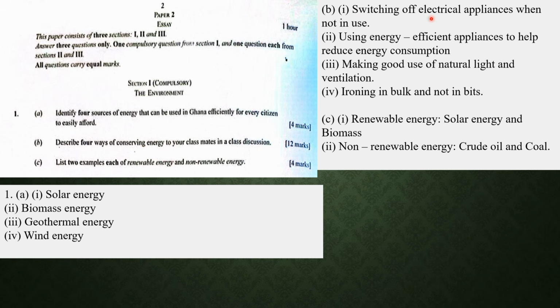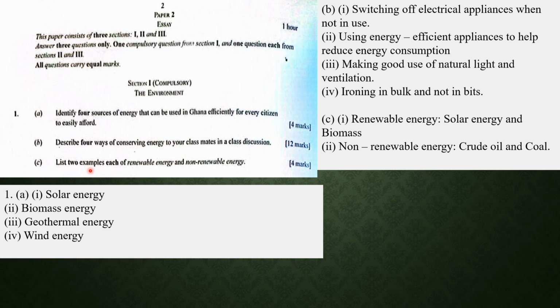Then B says describe 4 ways of conserving energy to your classmates in a class discussion. So you can talk of 1, switching off electrical appliances when not in use, 2, using energy efficient appliances to help reduce energy consumption, making good use of natural light and ventilation, and you can also talk about ironing in bulk and not in bits. This is basically talking about how you can conserve energy, how you can use energy wisely in the home.